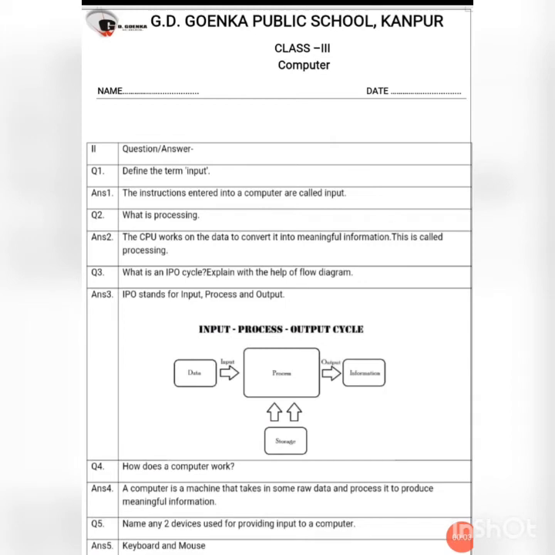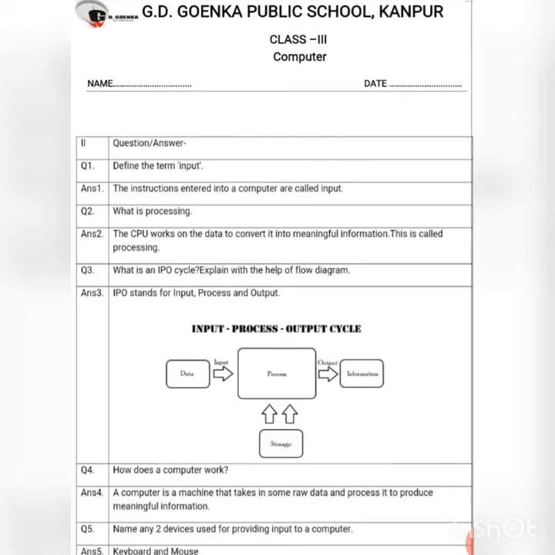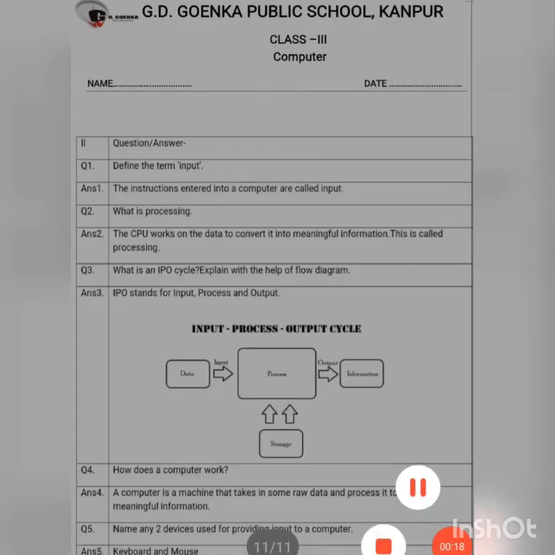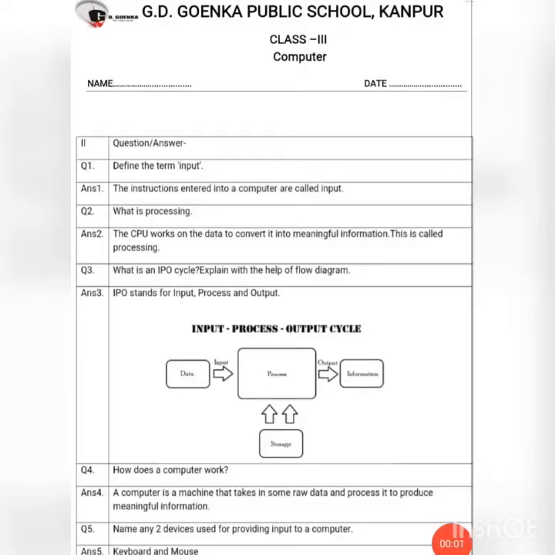Now here are the question answers that we'll be discussing now. Question number 1, define the term input. The instructions entered into a computer are called input. What is processing? The CPU works on the data to convert it into meaningful information. This is called processing.